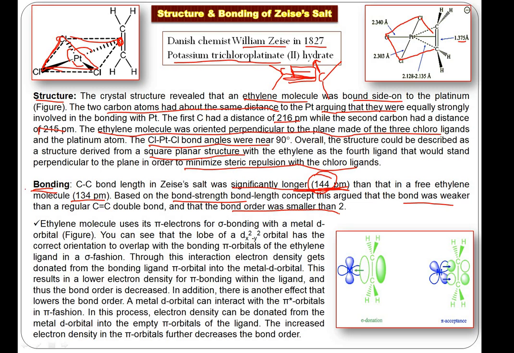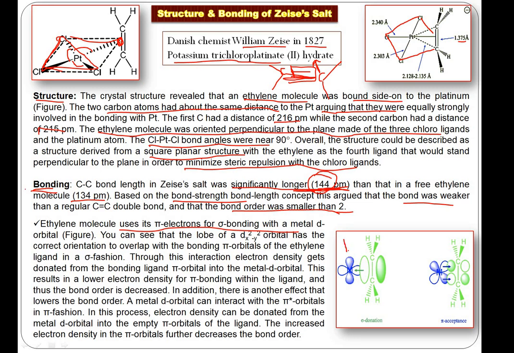As the bond order increases, we know the bond length reduces and the bond becomes stronger. But in this case, the bond is becoming weaker, so we should say the bond order becomes less than 2 if you calculate this. Now the reason: look at the ethylene molecule. It basically uses its pi electrons for sigma bonding with the metal d orbital. Look at this diagram now.